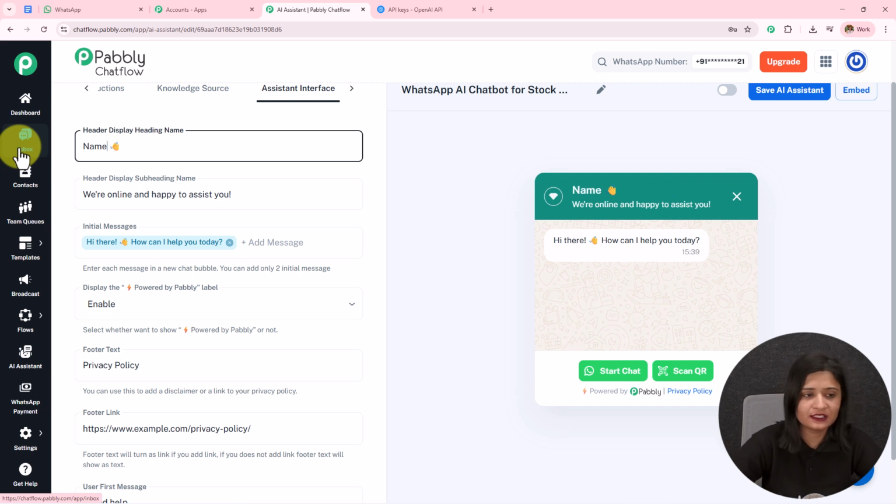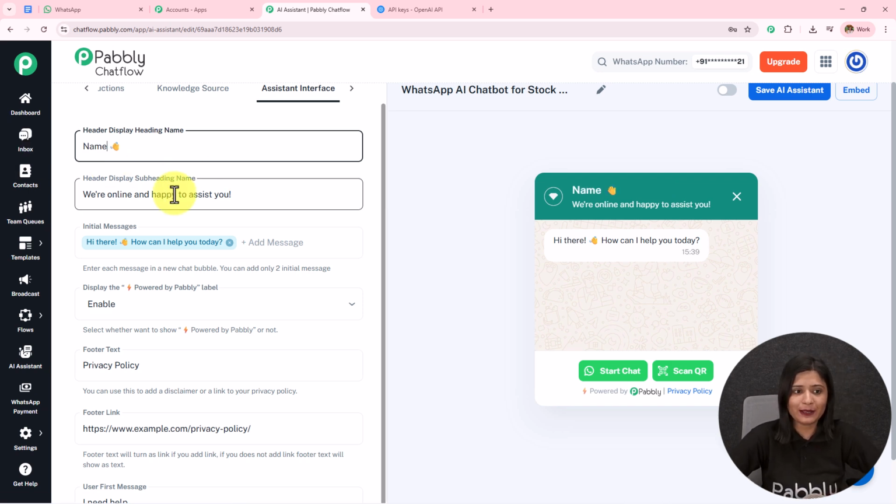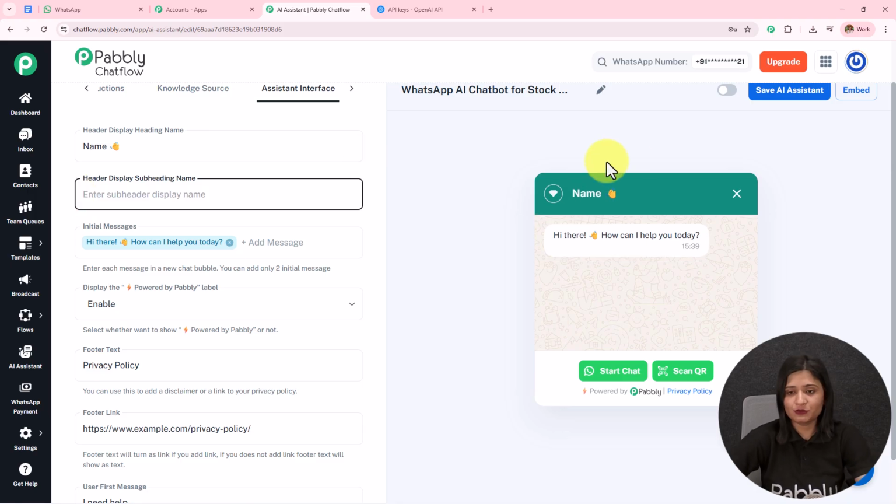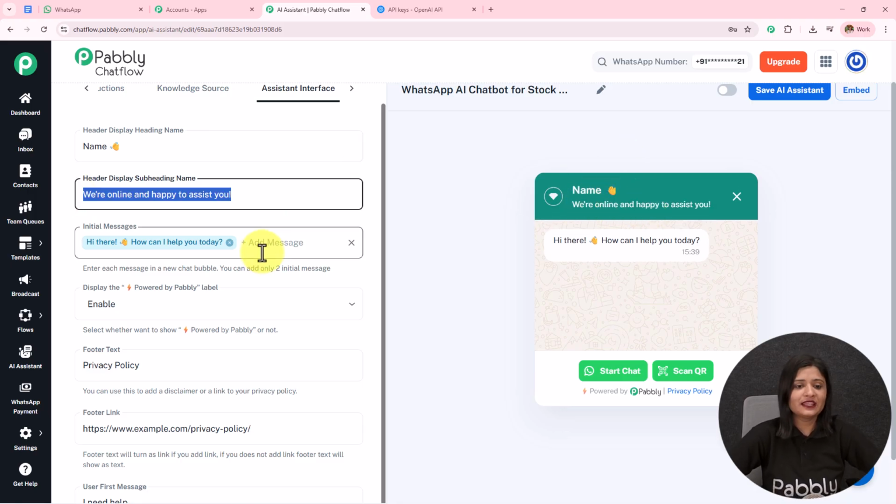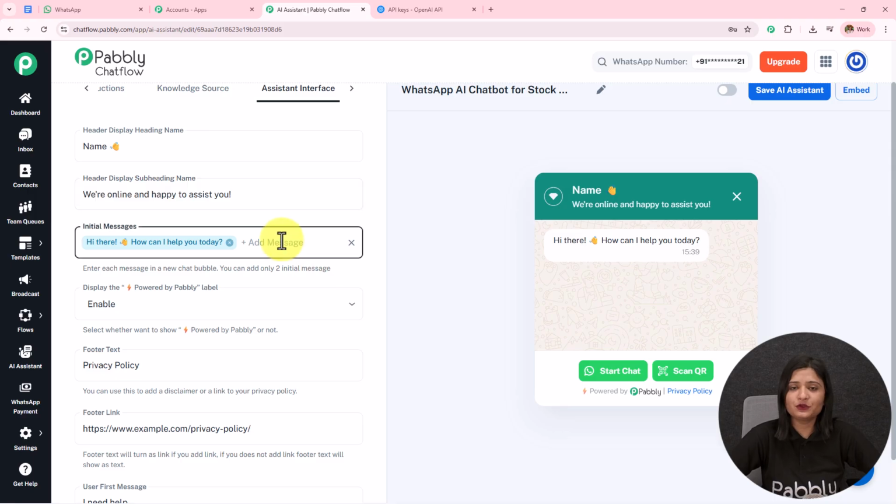You can remove this, name it according to your preference or the requirement. Same goes for the subheading. You can remove this. If you want to keep, you can keep it. Then we have this initial messages. Here I have added only one initial messages. You can add two initial messages, using which your AI agent is going to reply to the users.